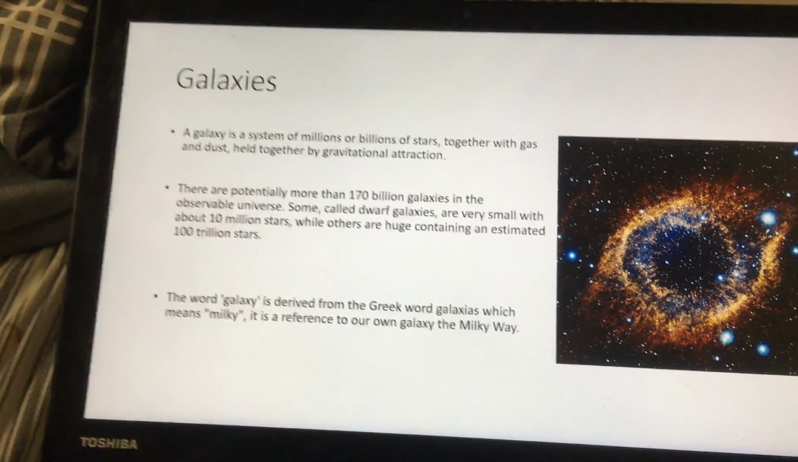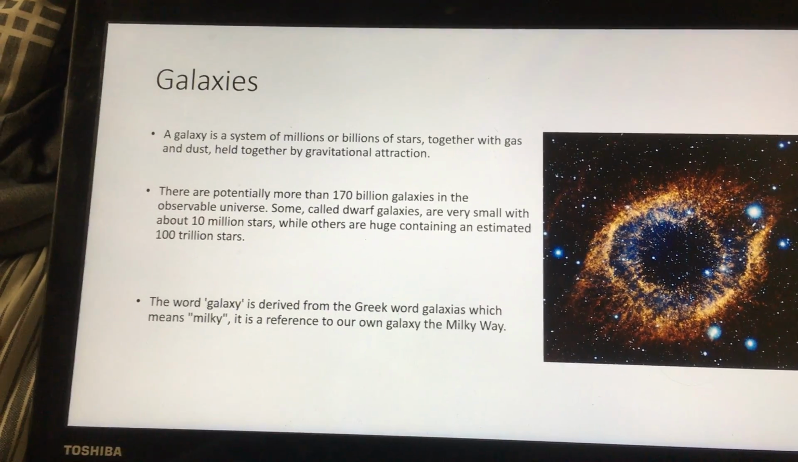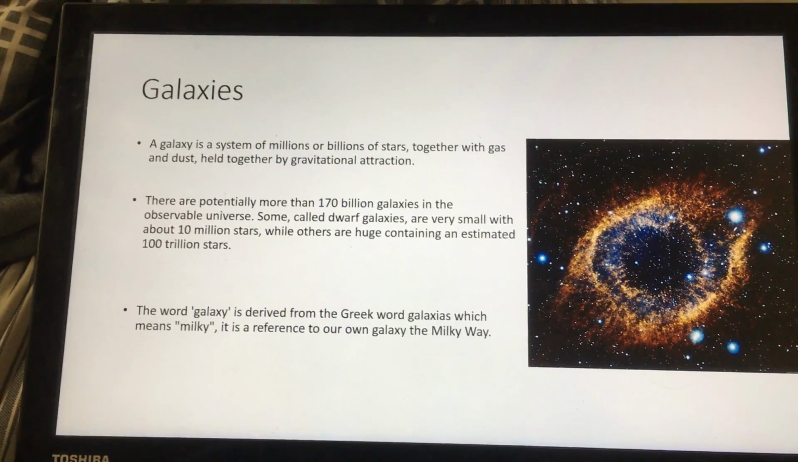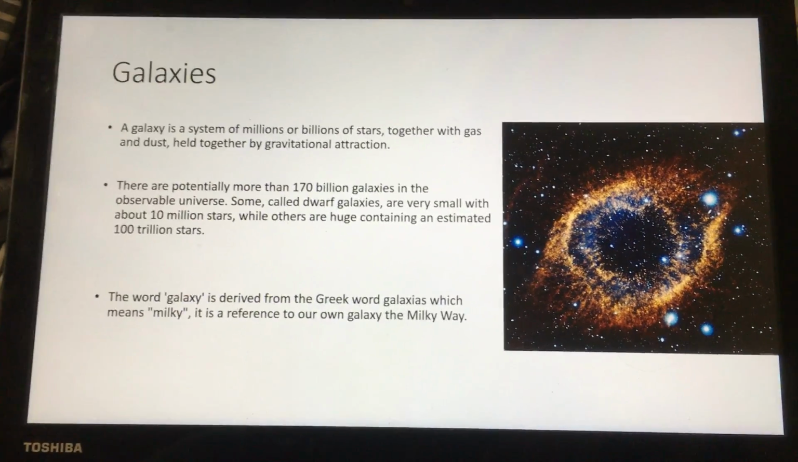I don't know. The word galaxy is derived from the Greek word galaxias, which means milky. It is a reference to our own galaxy, the Milky Way. This slide puts into perspective how big the rest of outer space is.